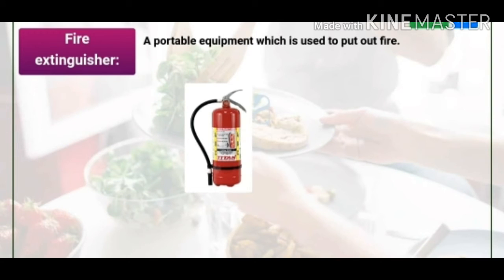Fire extinguisher. This is a portable equipment which is used to put out fire. In every school, offices, buildings, you can see this. This fire extinguisher produces carbon dioxide gas, which helps in extinguishing fire.